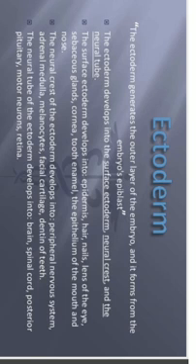And next one is ectoderm. It is the outer layer of the embryo, and it is from the embryo's epiblast. The ectoderm develops into the surface ectoderm, neural crest, and the neural tube. The surface ectoderm develops into the epidermis, hair, nails, lens of the eye, sebaceous glands, cornea, tooth enamel, the epithelium of the mouth and nose.